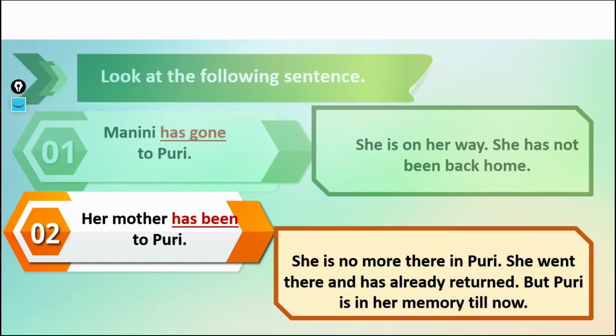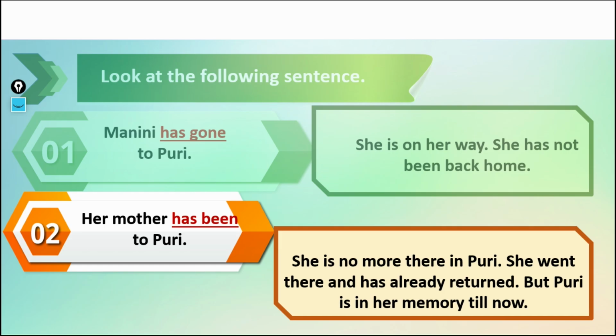Important, you see the two differences I want to say. Manini has gone to Puri. That means Manini may be on the way or may be at home. Manini has gone to Puri here means, but her mother has been to Puri means Manini's mother is at Puri. Difference you see, has gone and has been. Understood, my dear students? Has gone and has been.